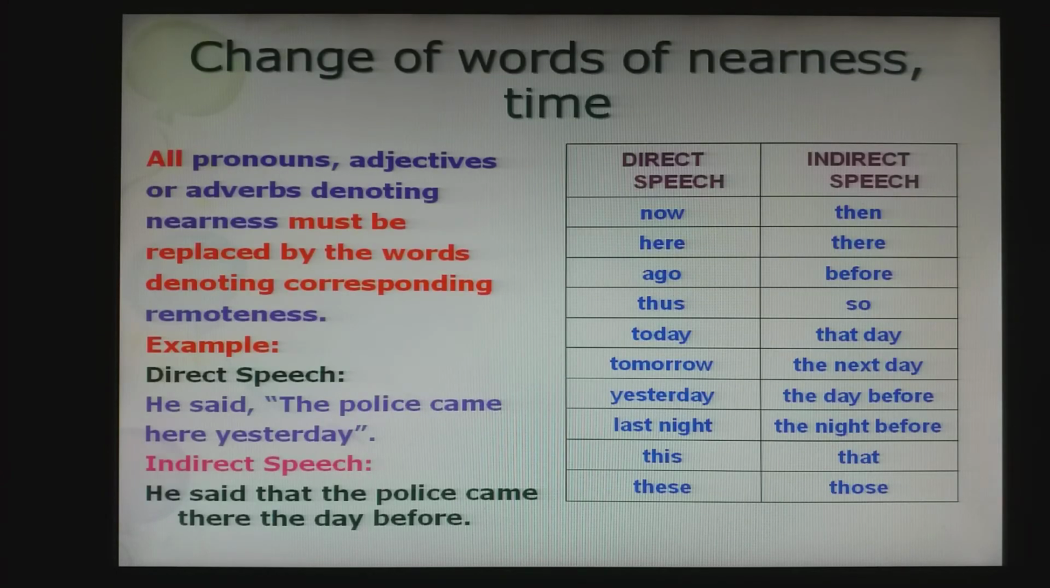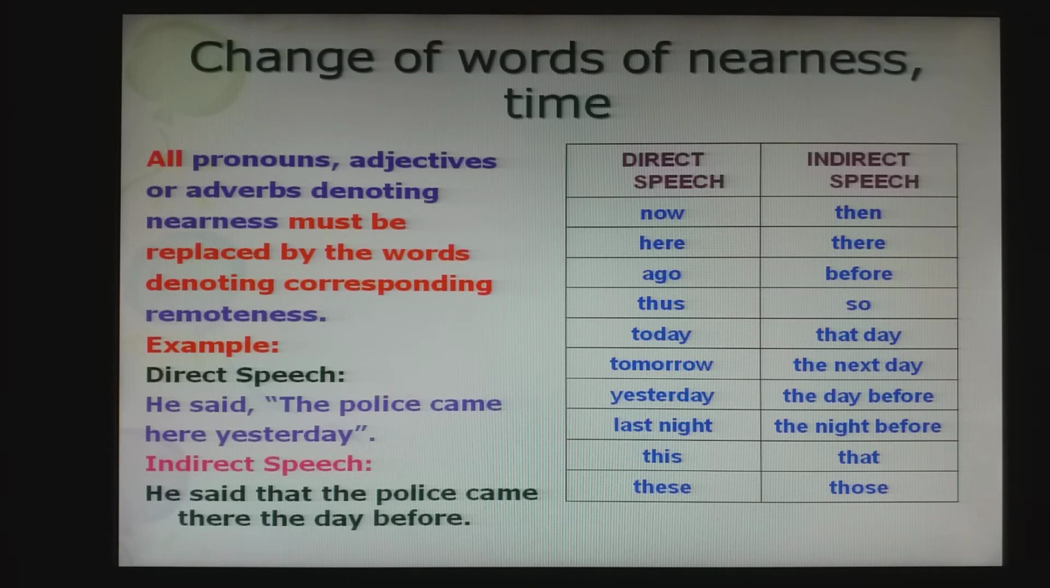Change of words of nearness and time. All pronouns, adjectives or adverbs denoting nearness must be replaced by the words denoting corresponding remoteness. Look at the example. He said, the police came here yesterday. When you change it: he said that the police came there the day before. So here became there and yesterday became the day before. Those two words of nearness have been changed to words of remoteness. Okay. Look at other examples.